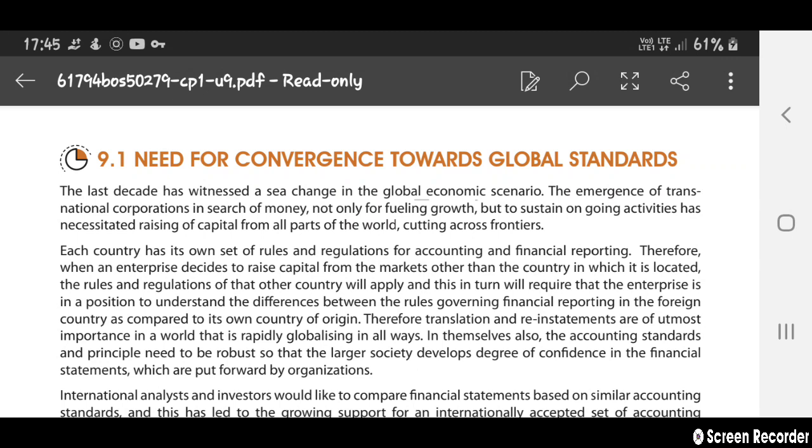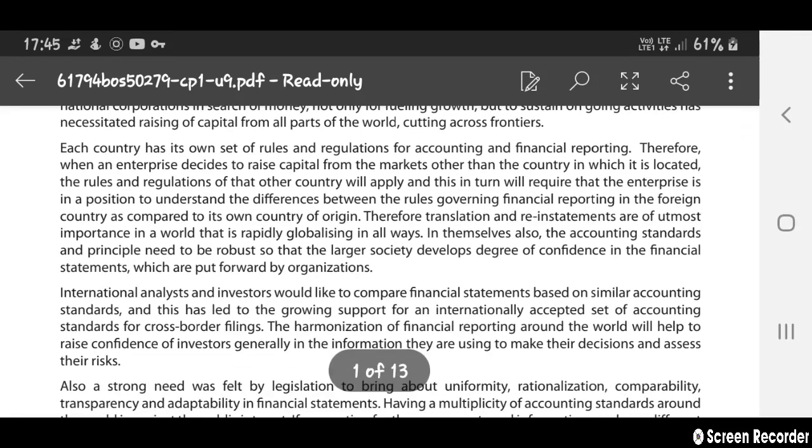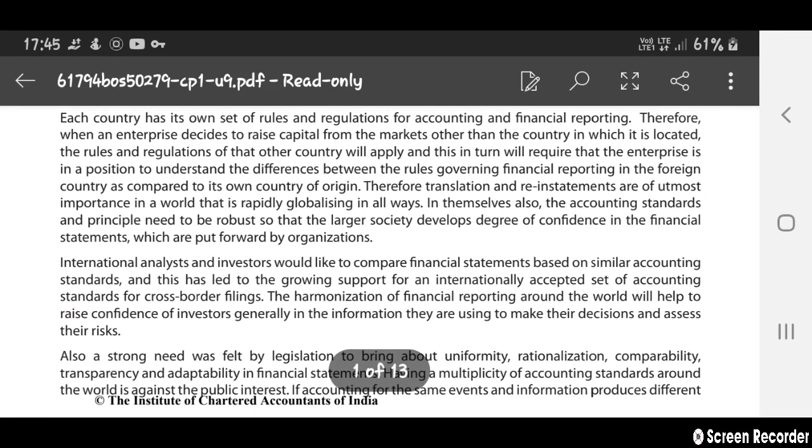The capital markets of all the countries have been growing for a few decades. Each country has its own set of rules and regulations in accounting and financial reporting. Therefore, when a company decides to raise its capital from a market other than the country in which it is located, the rules and regulations of the other country will apply.